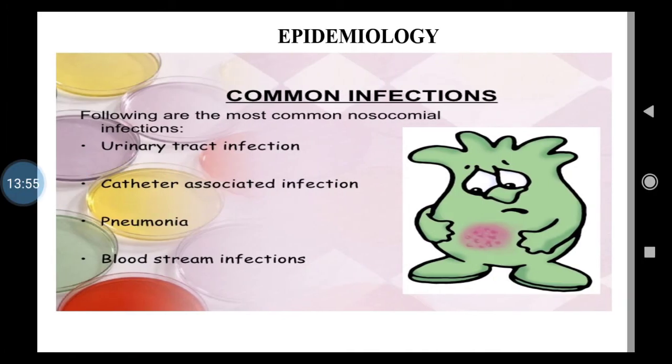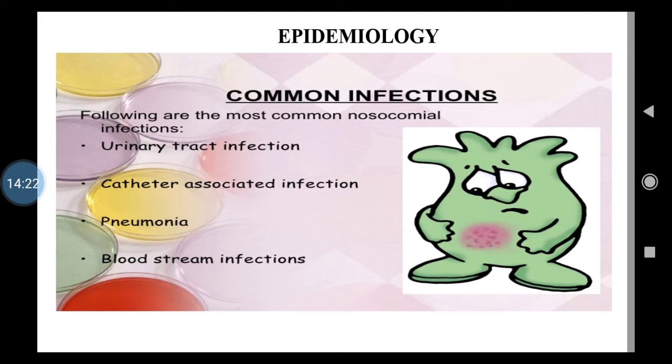Now also we must know that these hospital acquired infections, isn't it, are targeting which systems, isn't it? Or what are the common type of infections which a person can get when he gets admitted in hospital, isn't it?